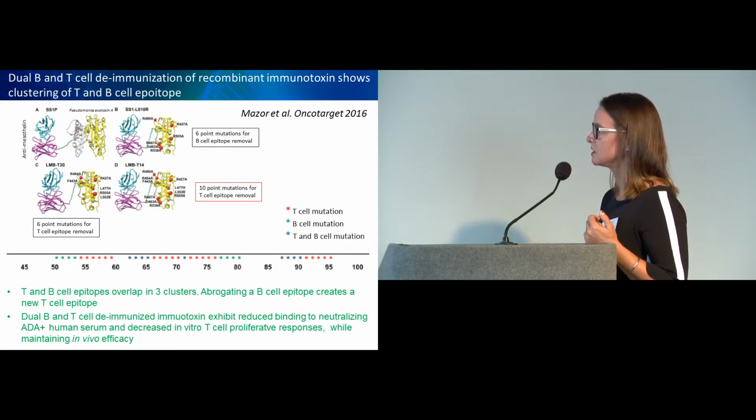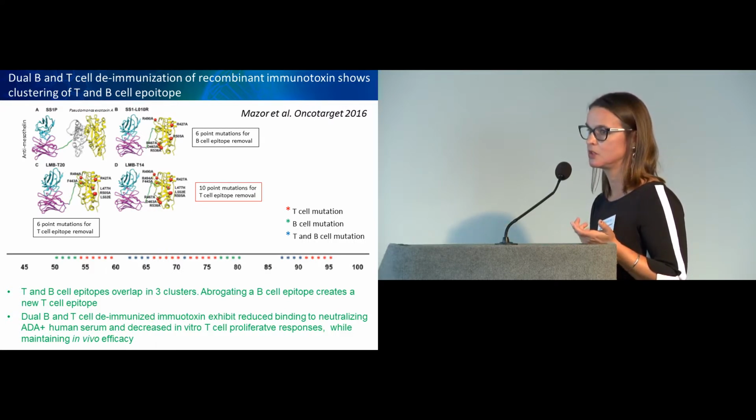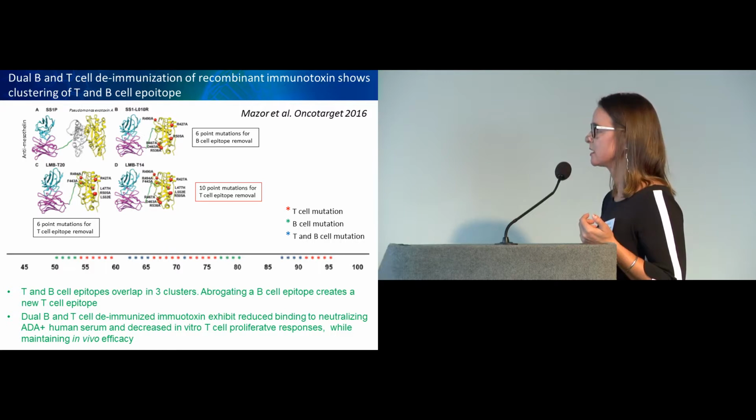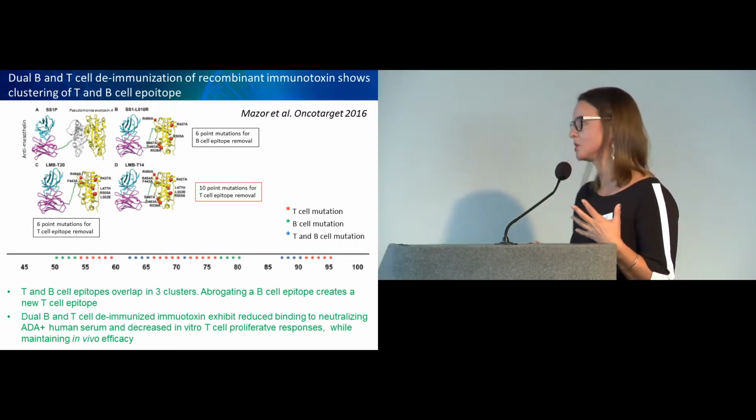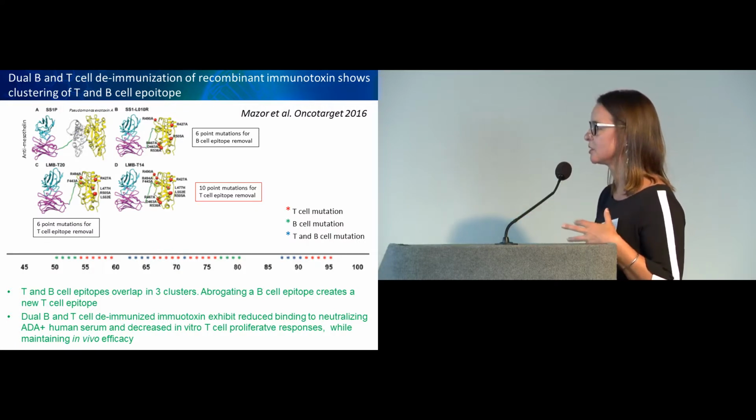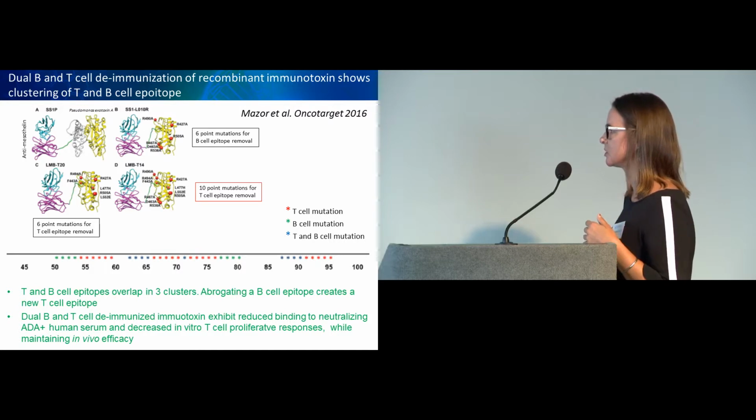They did some deimmunization, but the molecule was still immunogenic, so they went back and started removing the T cell epitopes. They ended up with a biologic that was deimmunized for both T cells and B cells. And again, if you look at the sequence, with the T cell and B cell mutations in different colors, they cluster again.